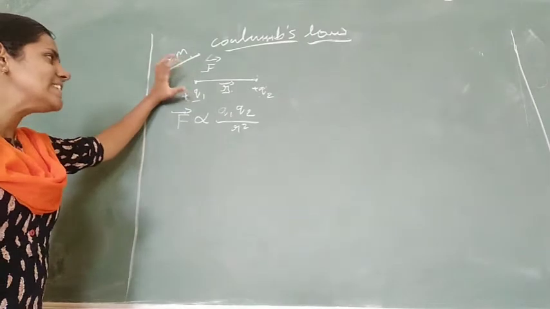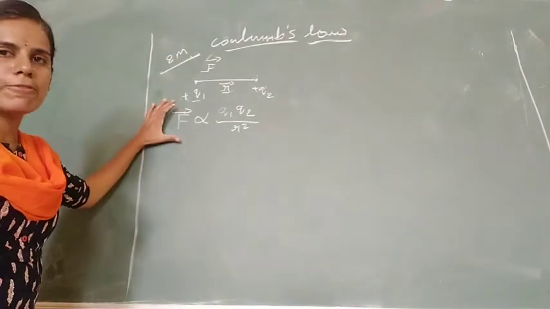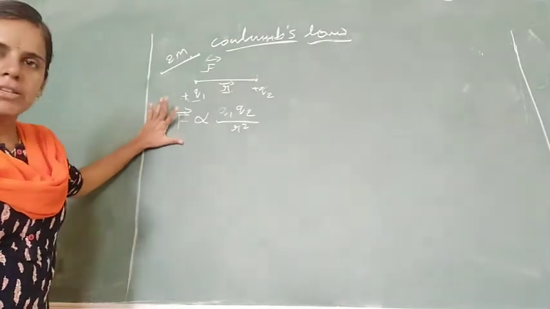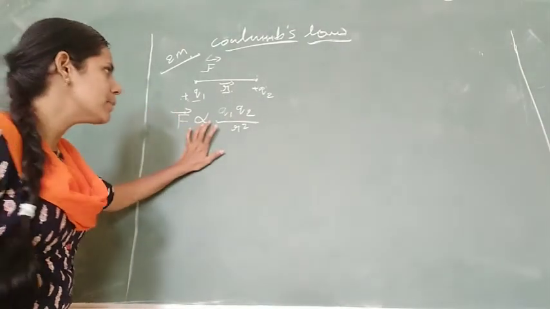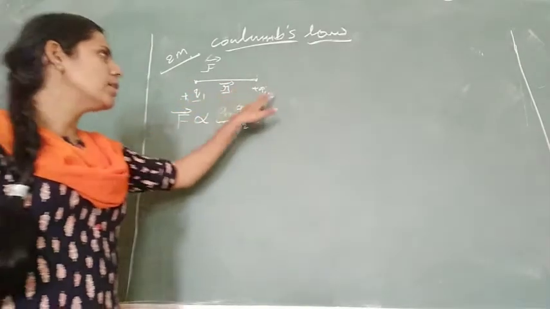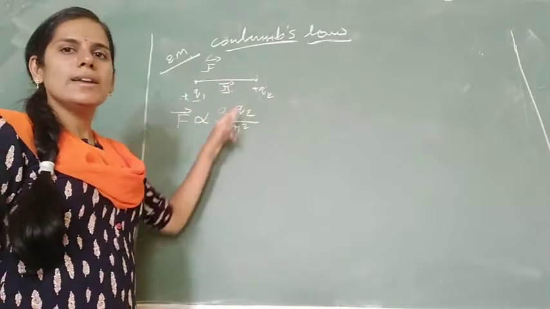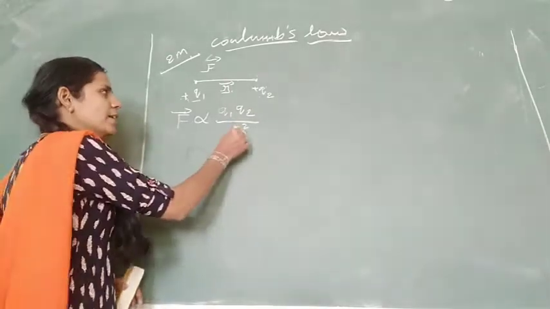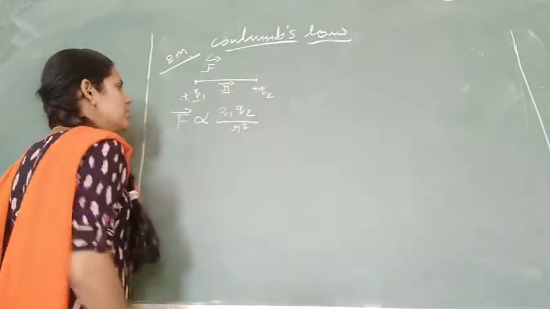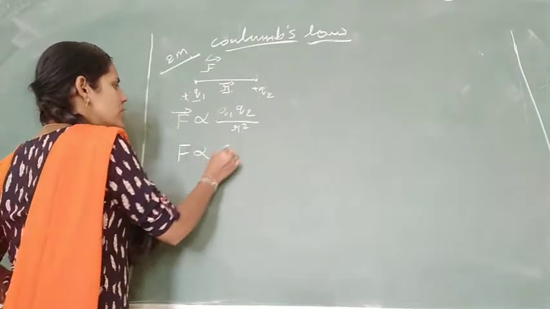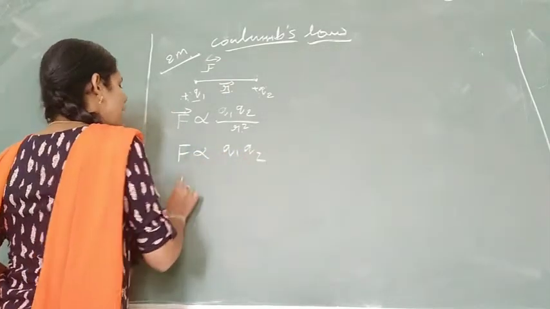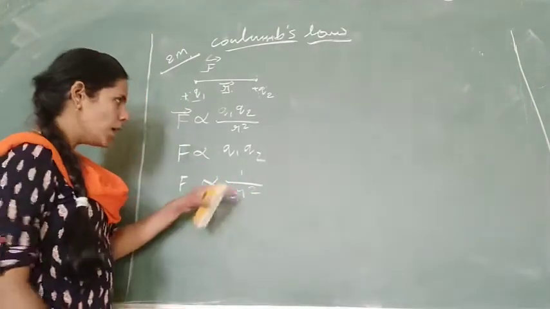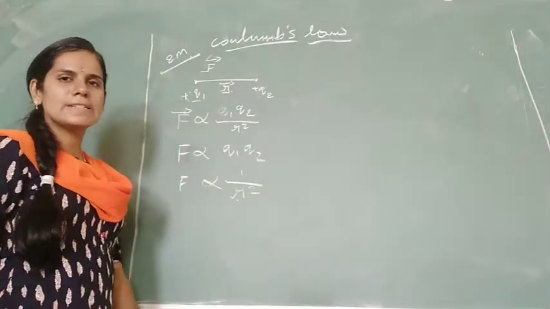Coulomb's law states that the electrostatic force acting on point charges is directly proportional to the product of the two charges and inversely proportional to the square of the distance between the two charges. It is written as F proportional to Q1 Q2 and F inversely proportional to the square of the distance.